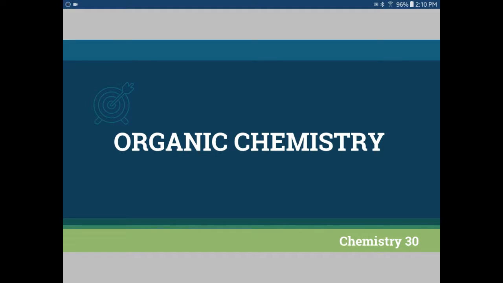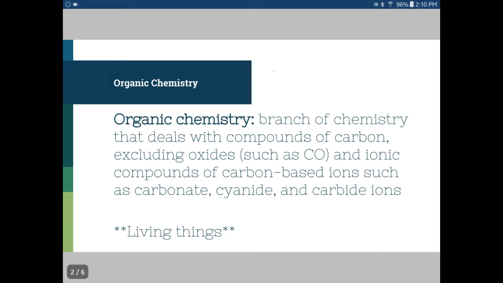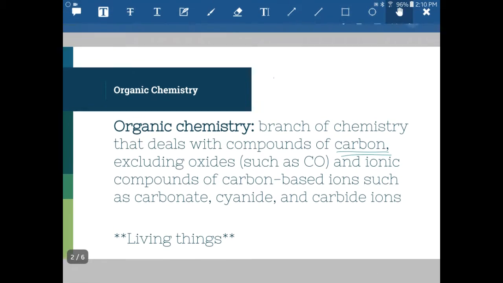Let's take a look at our next unit in Chemistry 30 called Organic Chemistry. Now, organic chemistry is a branch of chemistry that deals with carbon-containing compounds. Okay, so this key word here is carbon. Now, one thing we need to think about when we're talking about organic compounds is that it's not only carbon.